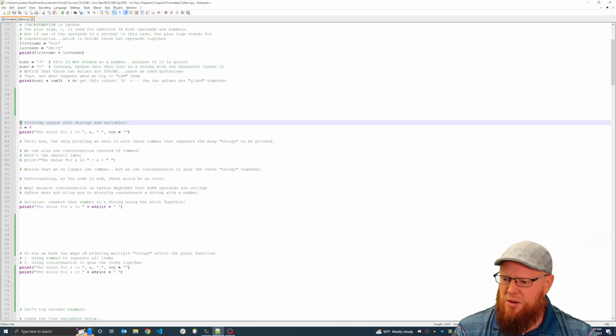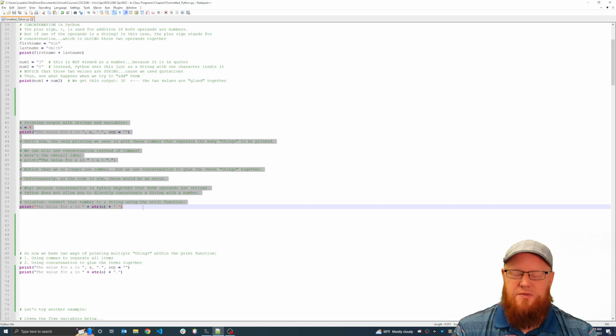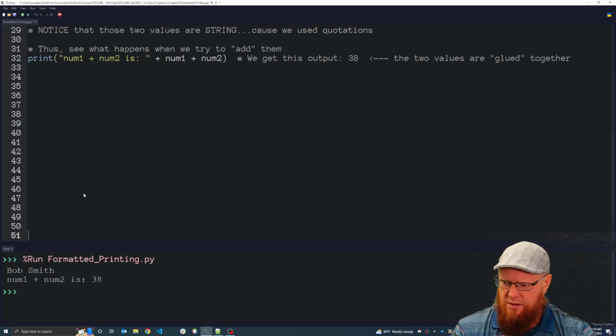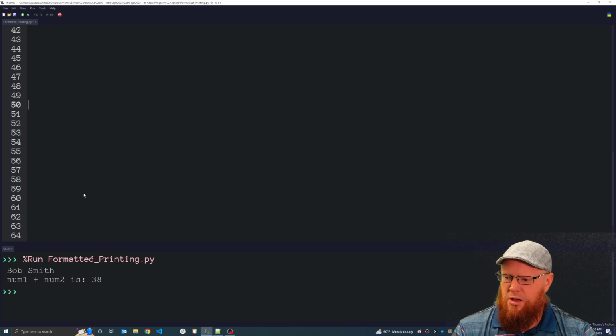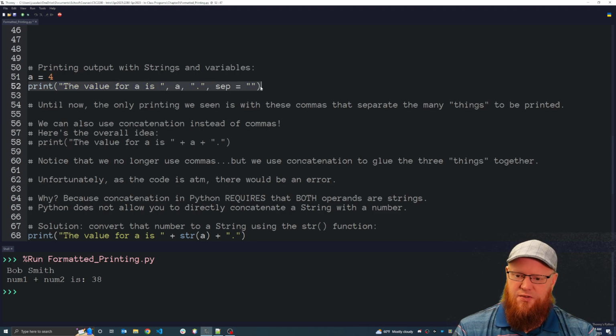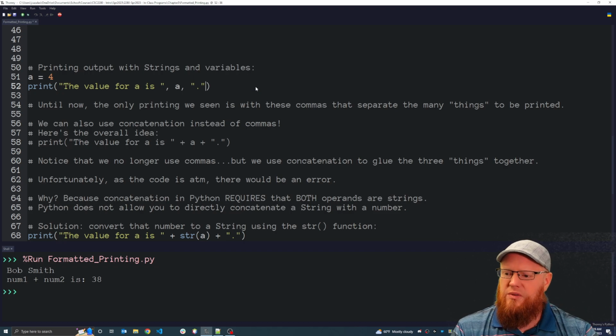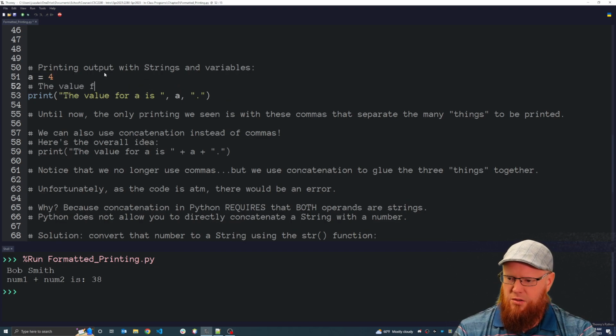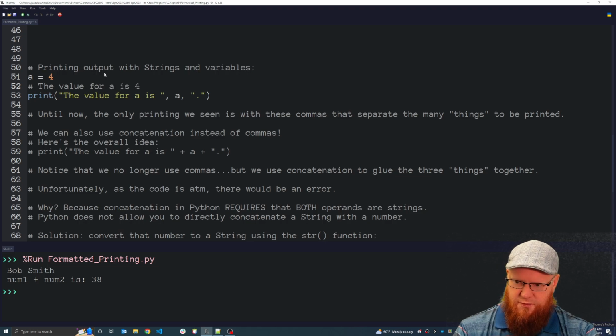All right, what next? We want to see how we can print out strings and variables, what we've seen already, and then learn a new way. Let me come way down here and I'll paste. So printing output with strings and with variables. This is what we've seen thus far, although this step is going to be new. If I have this variable a, and I just want to print the value for a is 4, period.